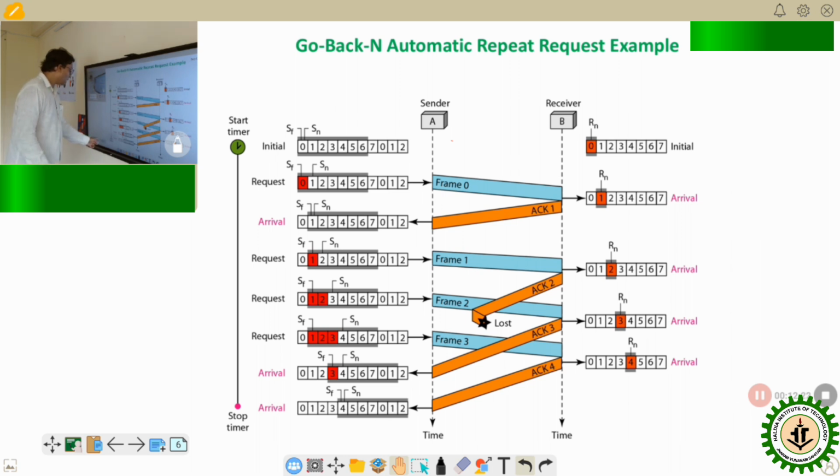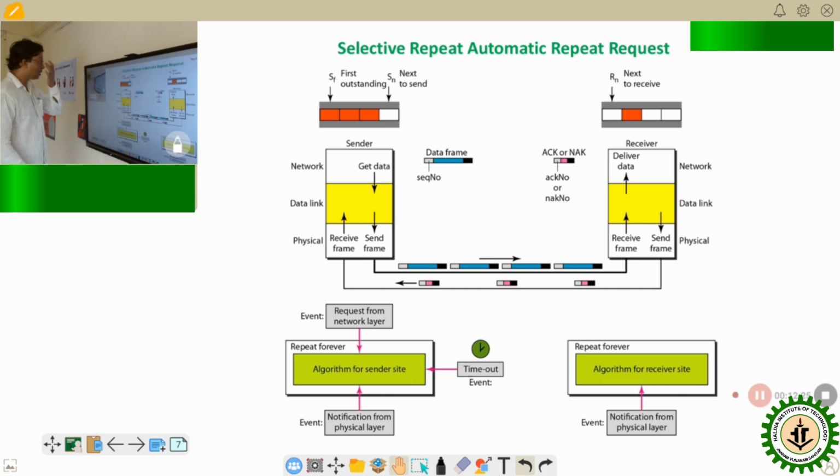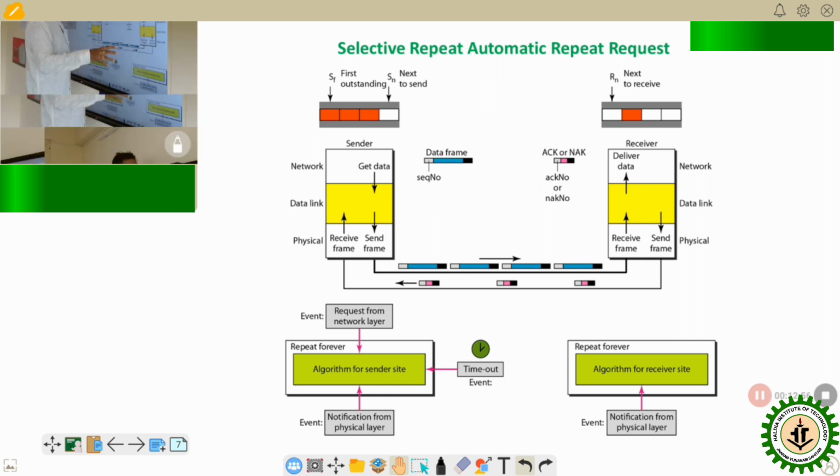Next, we'll learn the selective repeat request ARQ. What is selective repeat request ARQ? Here we have another advantage: the acknowledgement number or even the negative acknowledgement. That means if a particular frame is lost during the transmission, it will mark that particular frame as lost. It sends a negative acknowledgement regarding that particular frame because it is necessary to send only that frame. It is not necessary to send the entire frame sequence from the beginning.